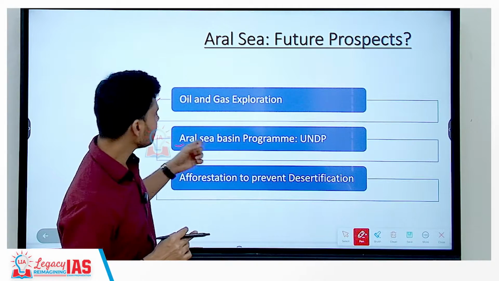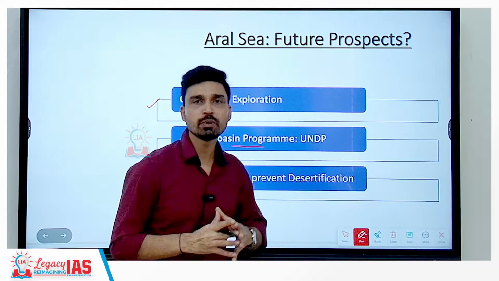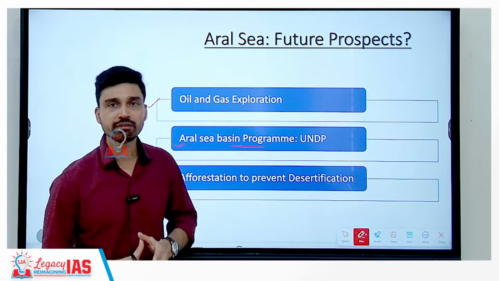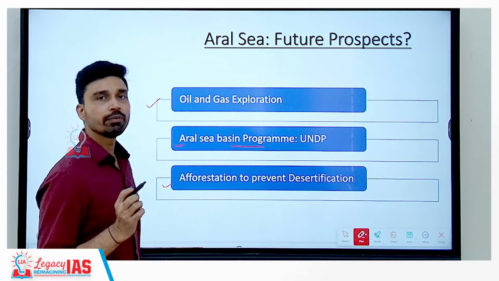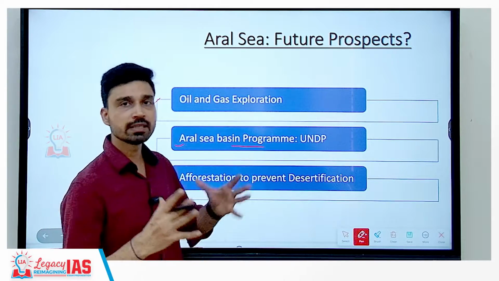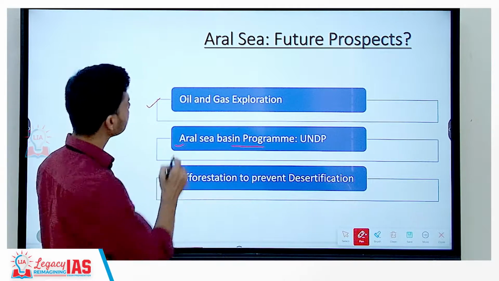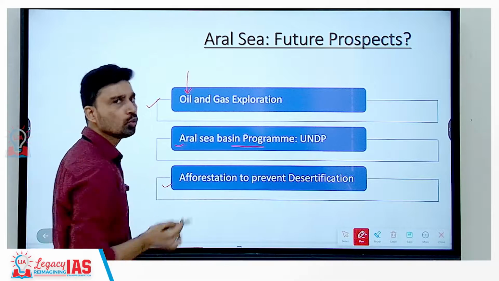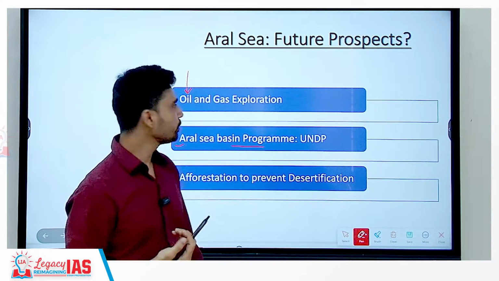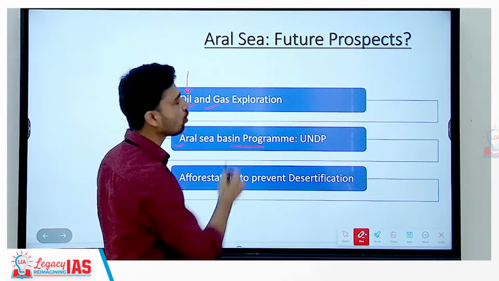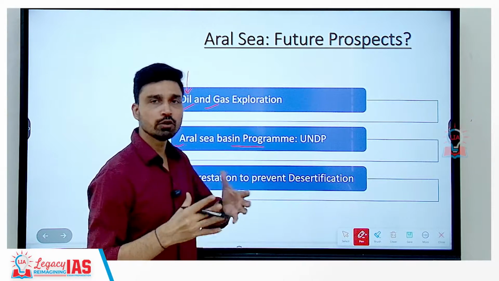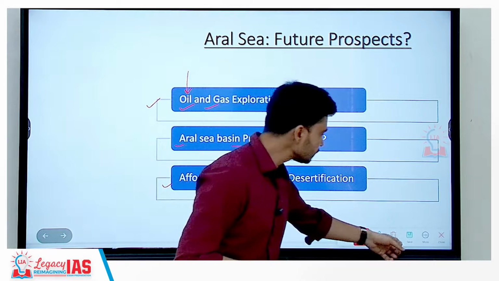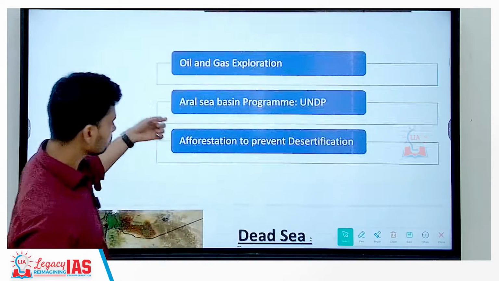So, this Aral Sea Basin program has been launched by a UN body, that is UNDP, the United Nations Development Program, and it focuses on afforestation to prevent further desertification of this entire area. Not only that, from an economic perspective also, the Aral Sea is a very vital region because there is a possibility of oil and gas reserves in this area. So in future we can also witness oil and gas exploration activity in this Aral Sea.